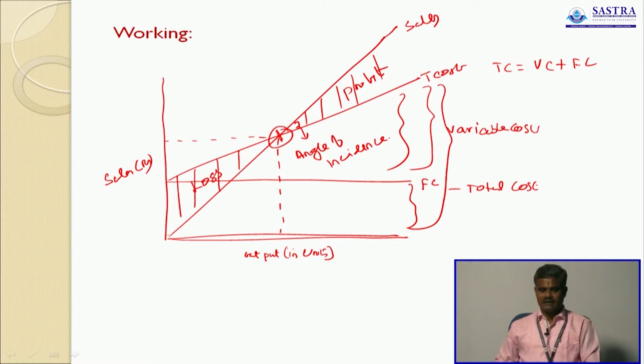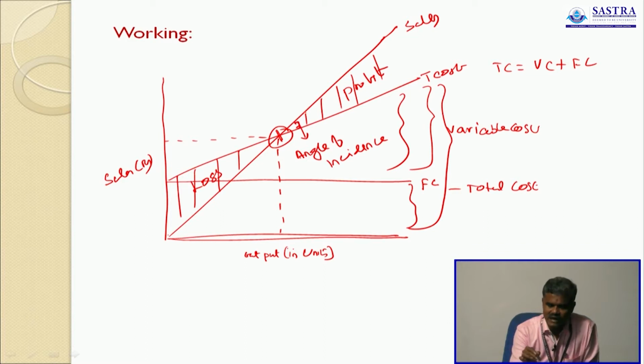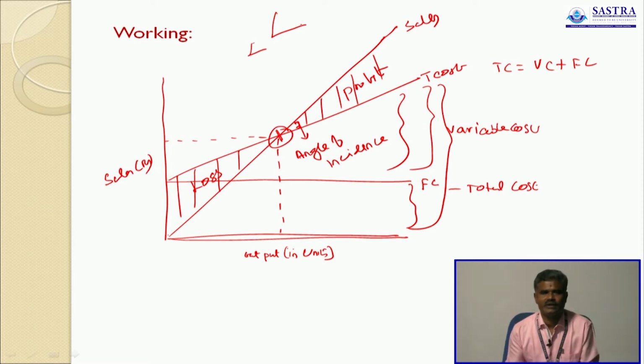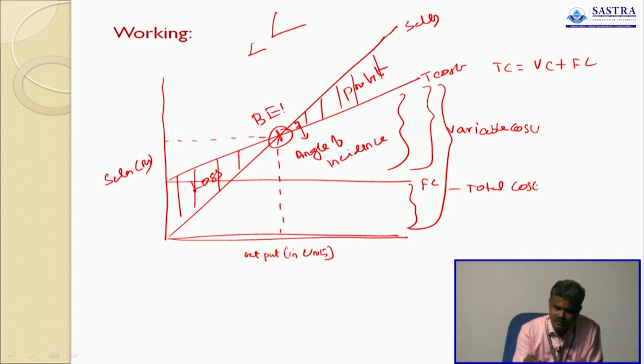This angle is the angle of incidence. When the size of this angle is enlarged, it indicates the profit earning capacity of your company. When the angle is small, your profit earning capacity is less. When the angle is large in size, your profit earning capacity is high. So it indicates the profit earning capacity. This is for the break-even point.